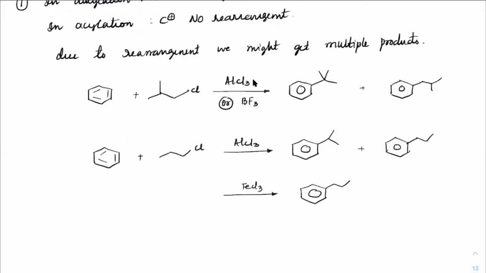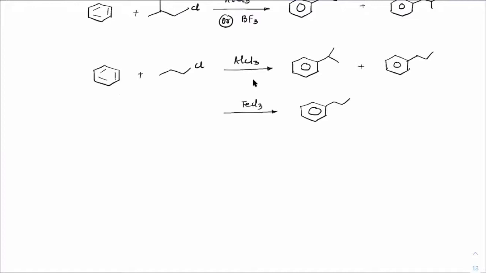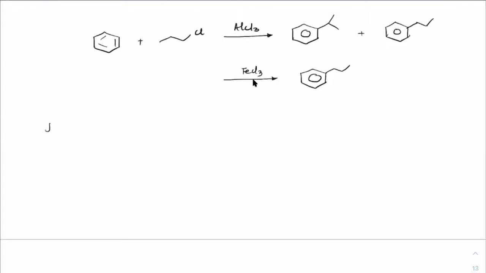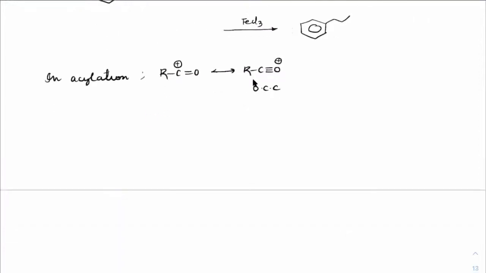So the problem with Friedel-Crafts is you might get multiple products unless you have a very weak Lewis acid taken. When it comes to acylation, there is no rearrangement because it would get octet completion. See, in acylation, we have R-C=O plus. This will undergo resonance stabilization, forming an octet-completed carbocation. Hence, this carbocation will not further undergo any rearrangement. Correct? And you know that CO is a very stable molecule.